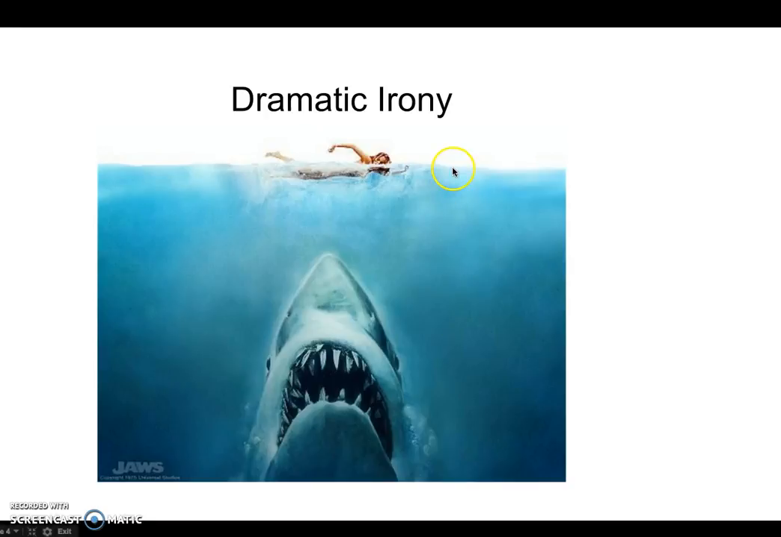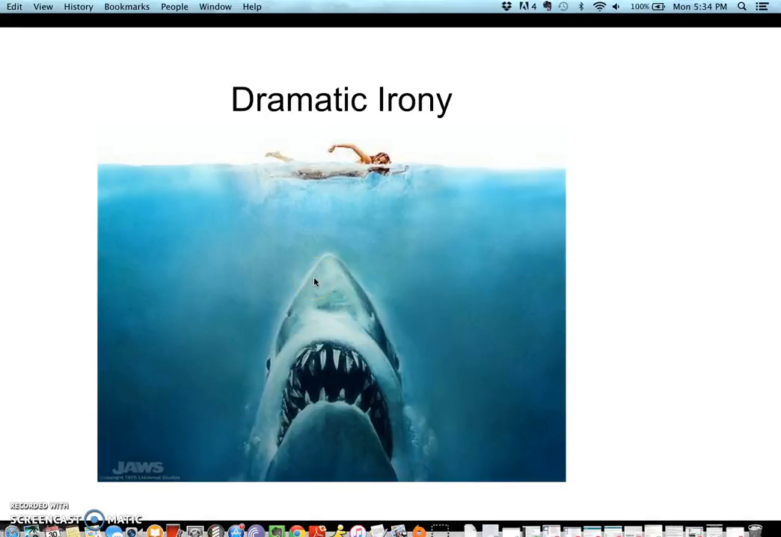So in the case of this picture, we know that there's this gigantic shark about to eat this lady, but she's not aware of that. She's just swimming and she has no idea what's beneath her. So in this case, we know more than she does about the situation and the danger that she's in, and that's called dramatic irony. And those were the three types of irony we discussed in class.